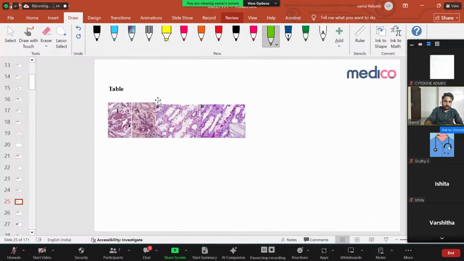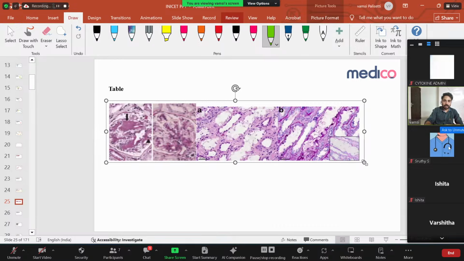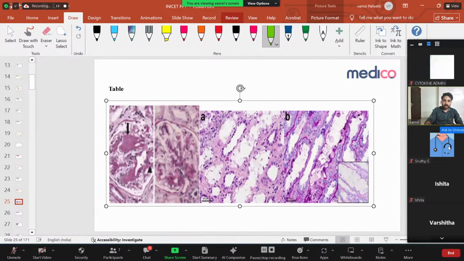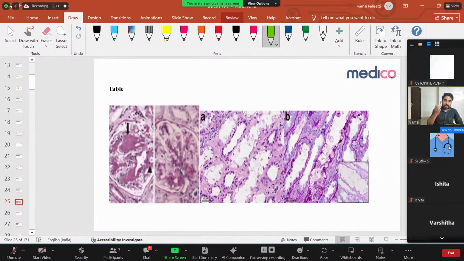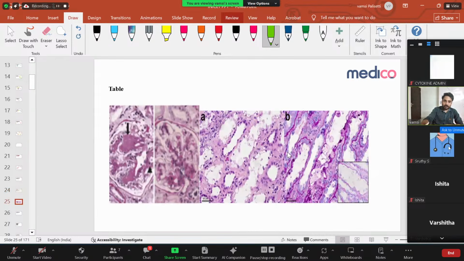So I want to show you one important image here. What is the thing? In the case of stage 4, there is what is called focal mesangial sclerosis. If you see this part, the focal part, this is sclerosed, and this is called Kimmelstiel-Wilson bodies. Very important potential question. Kimmelstiel-Wilson bodies, you see in diabetic nephropathy from stage 4 onwards because of mesangial sclerosis. Right. Then let us see the questions here.